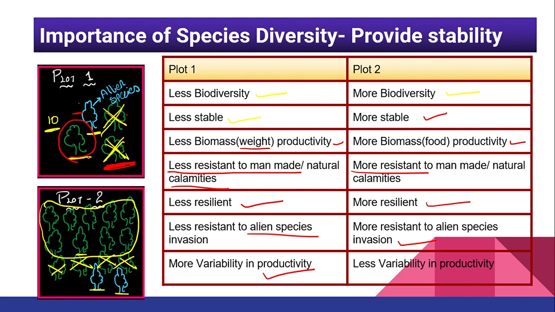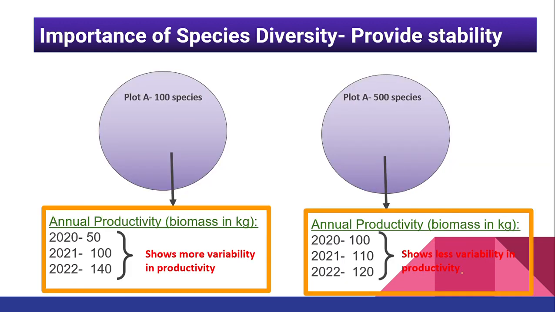More variability in productivity. Why? Because if 1 is gone, 2 is gone, so there will be more fluctuation in productivity when it comes to plot number 1 as compared to plot number 2, right?